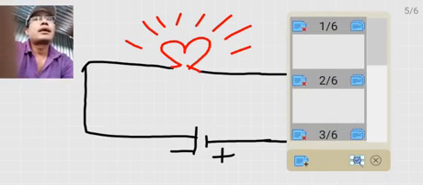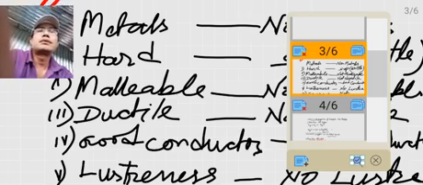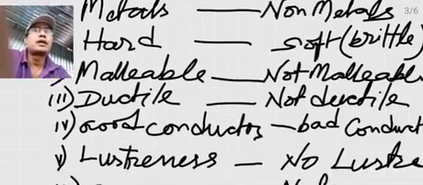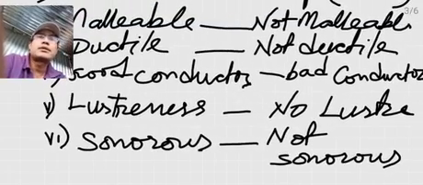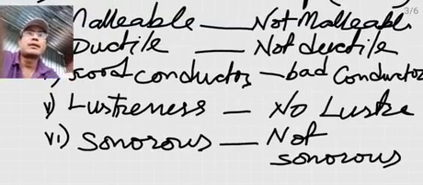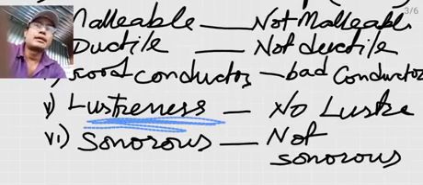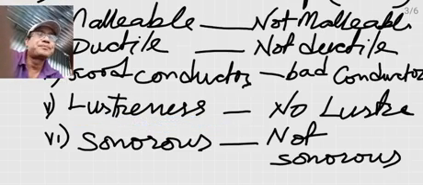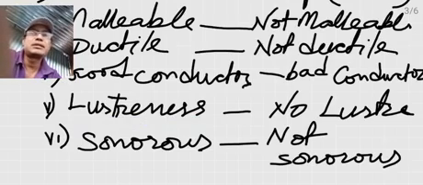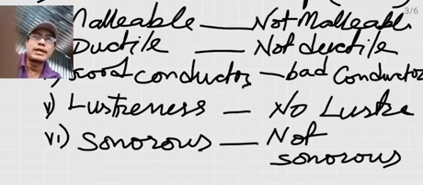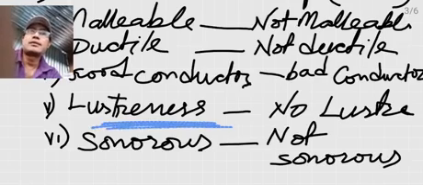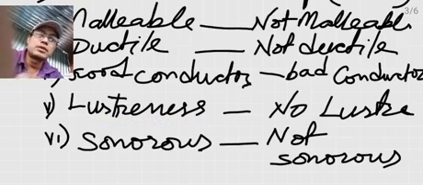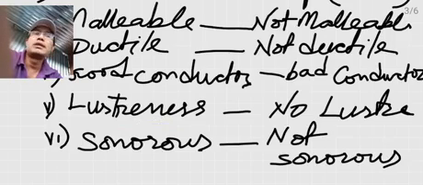Discussing further, we have another property of metal, that is lusterness. Lusterness means a newly cut surface of any metal is shiny. That is, the shine when you scratch metal or cut metal or polish a metal with something like steel wool or sandpaper, they will show lusterness. The surface of metal becomes shiny due to the scratching or rubbing or cutting of the surface.